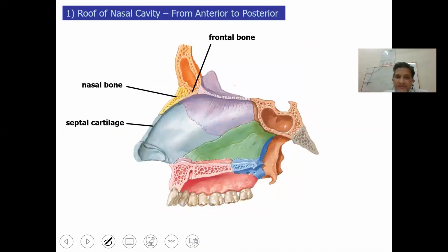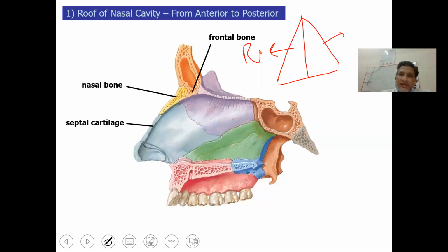Let me take you to the structures which open into the nasal cavity. We have already discussed this. This is the septum of the nasal cavity. This is the left nasal cavity, and this is the right nasal cavity. And these three shelf-like structures are called concha or turbinate. These are three meatus: superior meatus, inferior meatus, and middle meatus, and the all important openings of various paranasal sinuses.